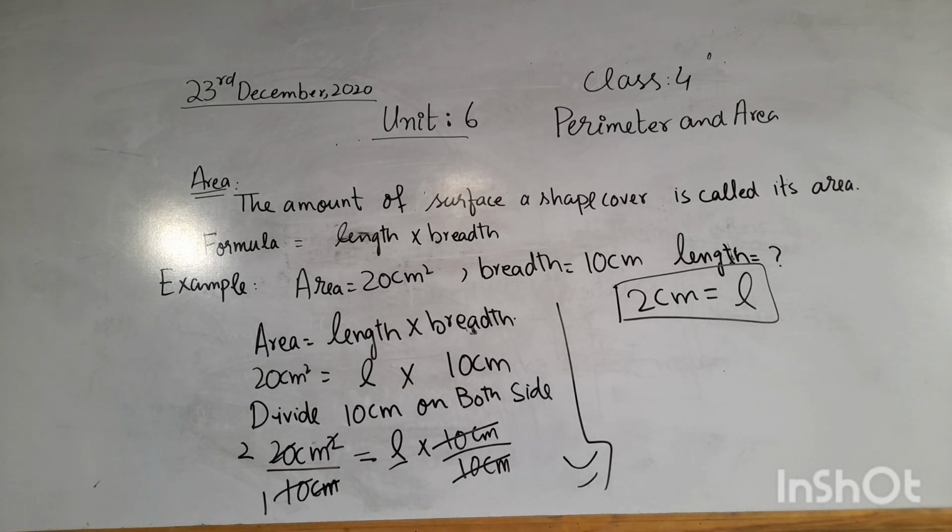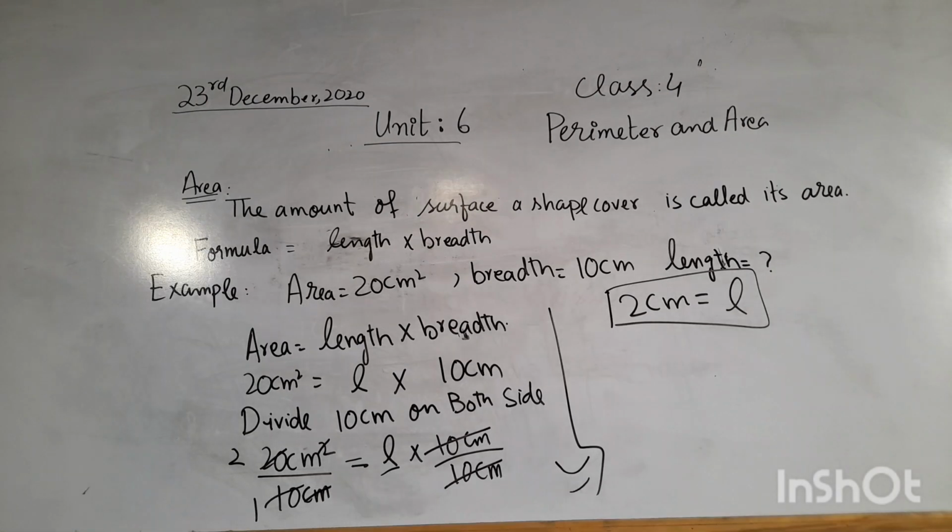So this is our today's lesson class. If you have any problem or query, you can tell me in the class. Do practice at home. Do question number 14. Copy and complete this table in which we have a different length and breadth of rectangle, and we have to find the area. Sometimes we have to find the length and sometimes we have to find the breadth. So you can try at home.